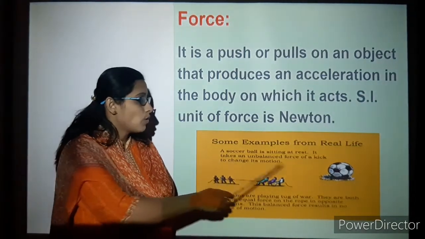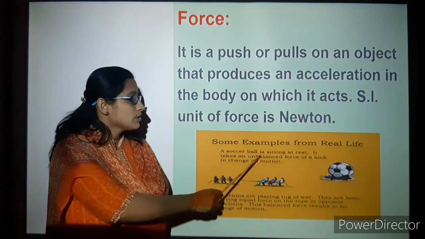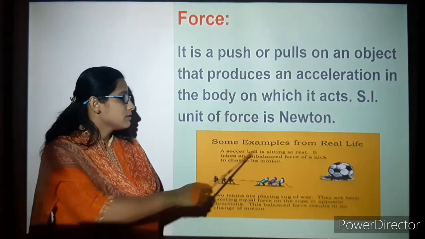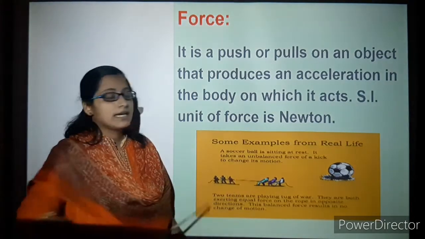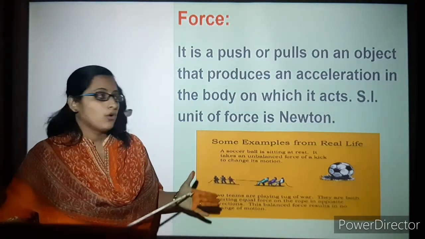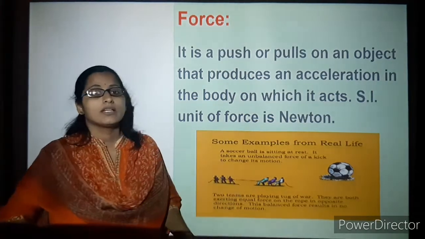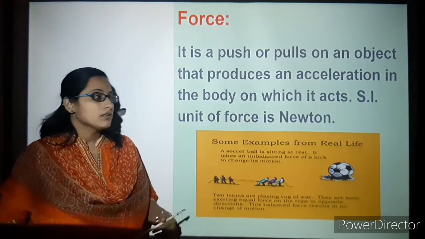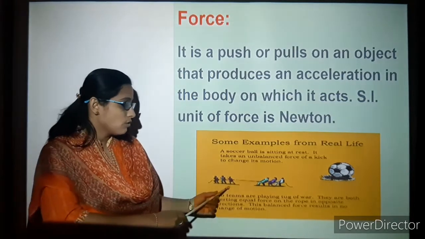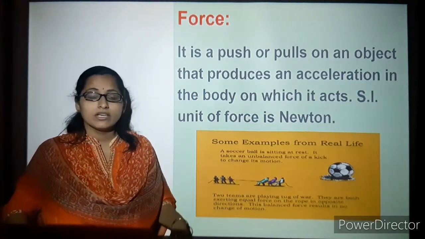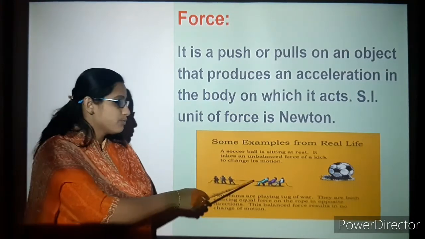Take a soccer ball or a football sitting at rest. It is not moving. It takes an unbalanced force, that is a kick on the ball, to accelerate the ball, change its motion, and make it start moving. But when we take the example of a tug of war, you might have played it, there are two different teams and a rope in between.